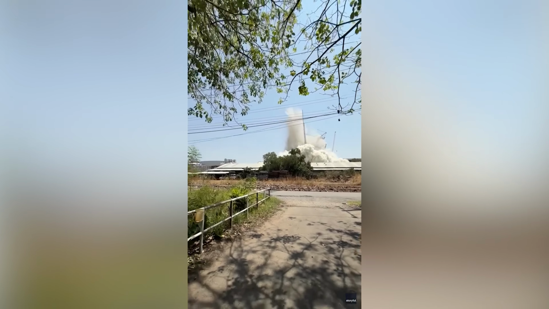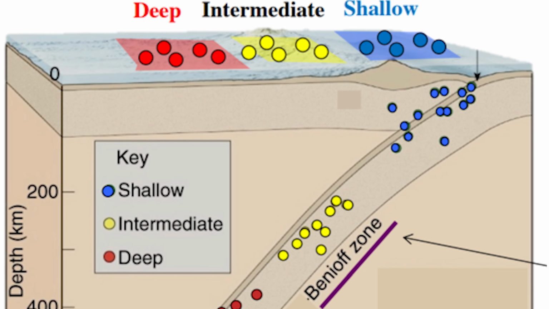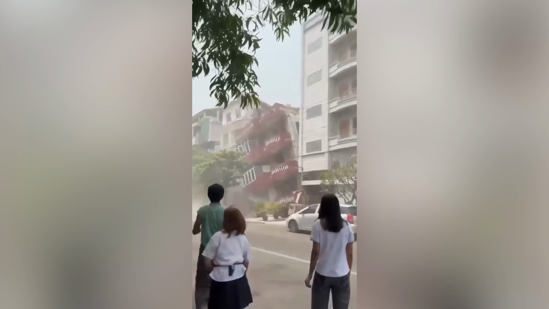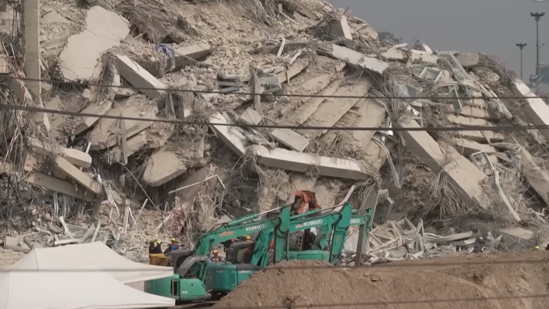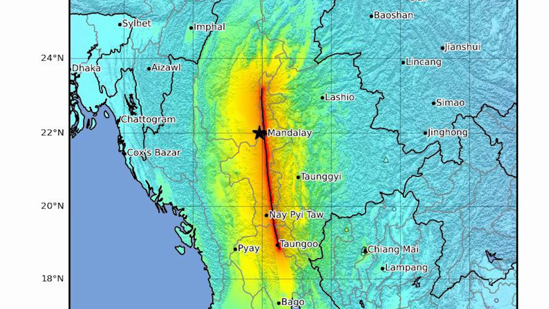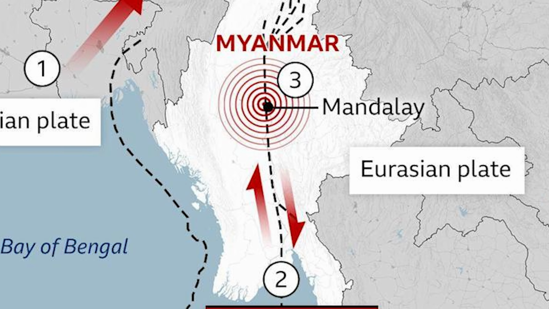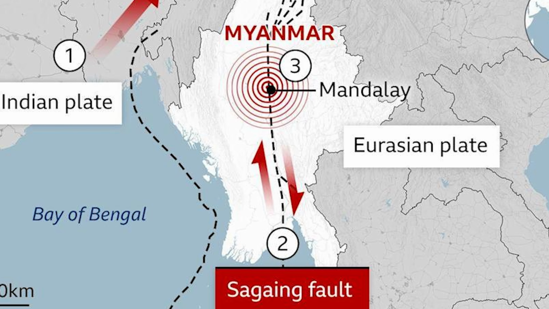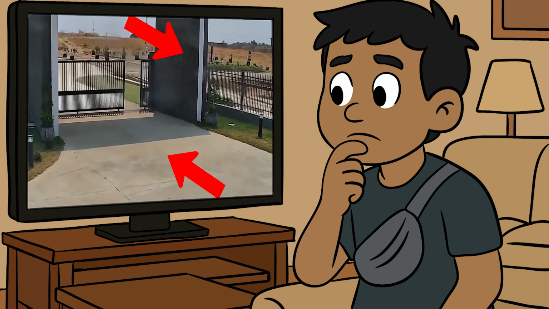They may not release as much energy as the reverse faults, but can be more destructive because they are closer to the surface. Data suggests that the Myanmar earthquake was caused by this: the Sagaing Fault, which cuts right through Myanmar north to south and is more than 1,200 kilometers long. Okay, so that's how earthquakes are formed.